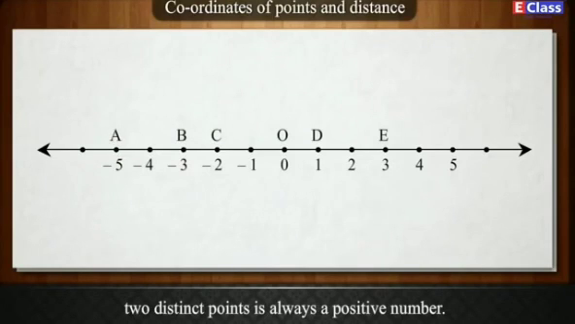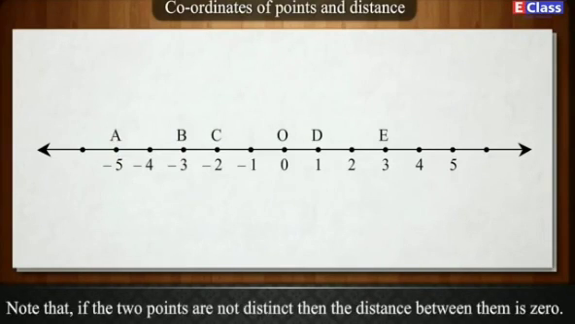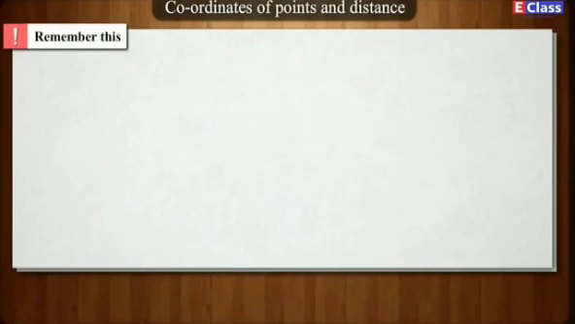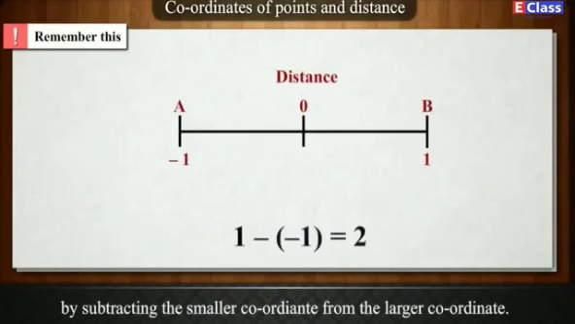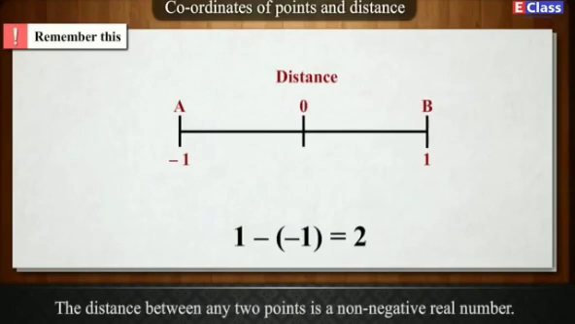a positive number. Note that if the two points are not distinct, then the distance between them is 0. Remember this. The distance between two points is obtained by subtracting the smaller coordinate from the larger coordinate. The distance between any two points is a non-negative real number.